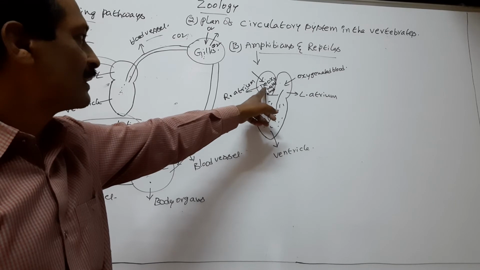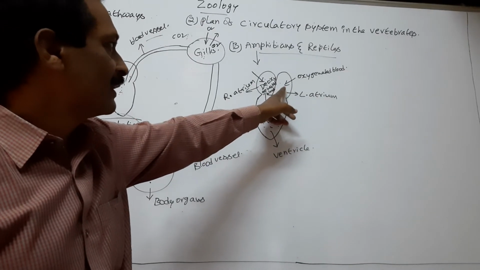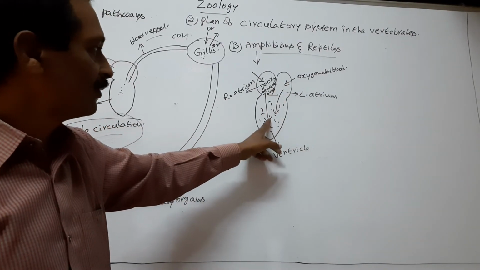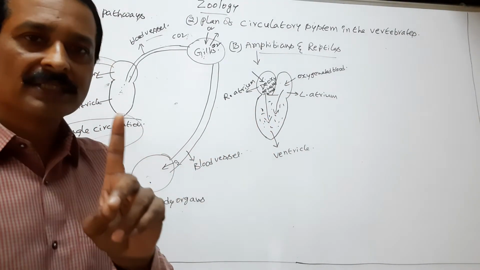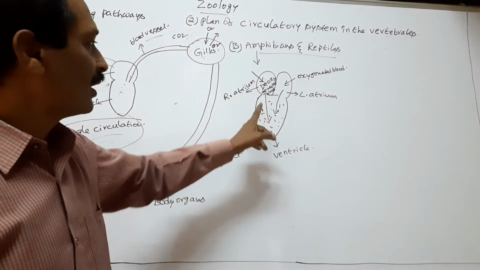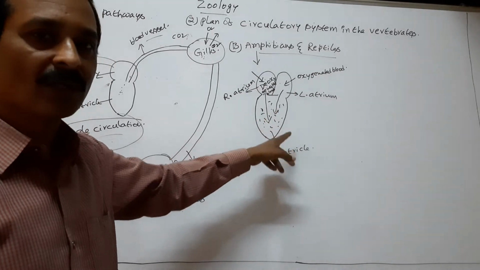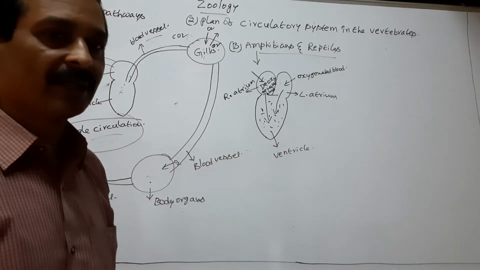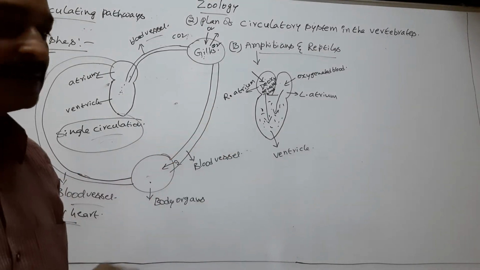Right atrium releases its deoxygenated blood and left atrium releases its oxygenated blood into ventricle. Ventricle is a single chamber. So the deoxygenated blood and oxygenated blood both are mixed in the ventricle.